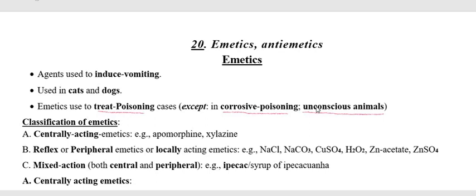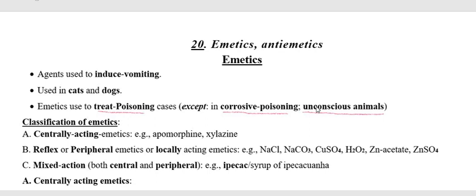And the second condition is when the poison or toxicant is corrosive in nature. For that treatment we also don't have to use the emetics. Why? The reason is that, as we know, the corrosive substance, when it moves up to the mouth, may char, burn, or irritate the GI tract up to the mouth.